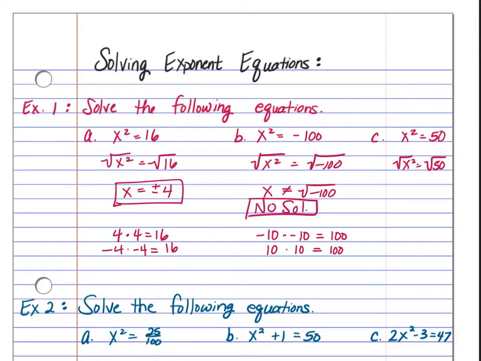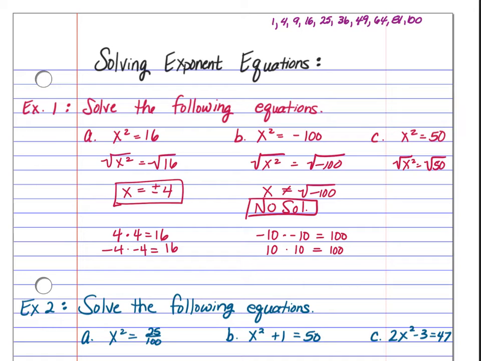We know that 1 times 1 is 1, 2 times 2 is 4, 3 times 3 is 9, 4 times 4 is 16, 5 times 5 is 25, 6 times 6 is 36, 7 times 7 is 49, 8 times 8, 9 times 9, and 10 times 10. 50 doesn't belong in any of those because 50 is not a perfect square.